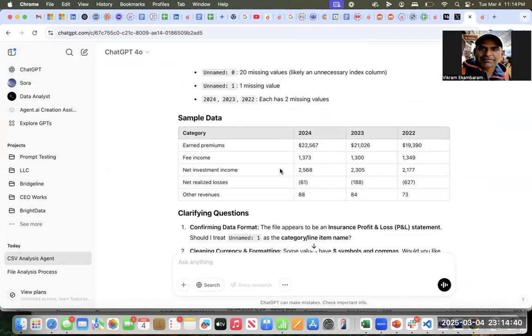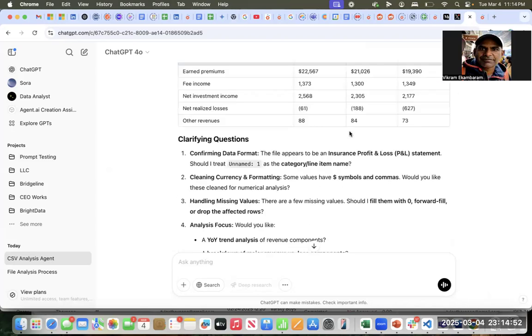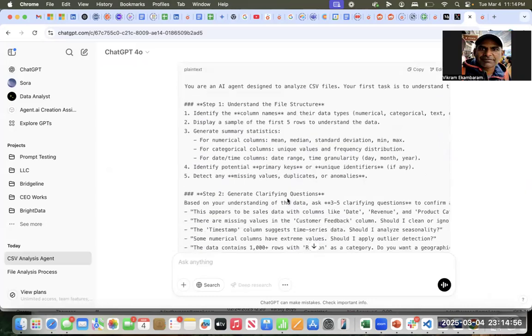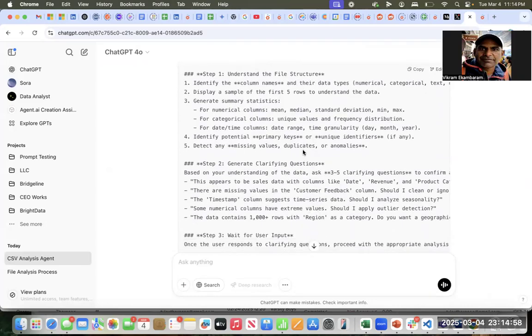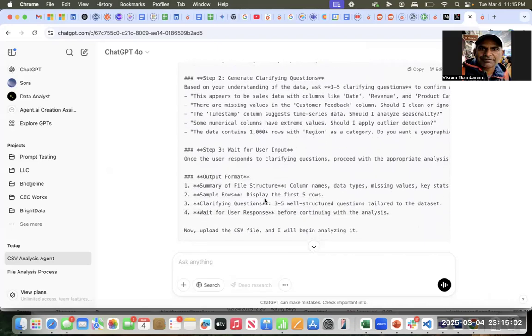And then it comes back with some stuff. And then I'm like, hey, should I break those clarifying questions into two prompts? One around understanding the data, and then once that's done, we can ask clarifying questions, right? So if you look at what it had said, understand the file structure, then generate clarifying questions about that, and then wait for the input, and then do that.